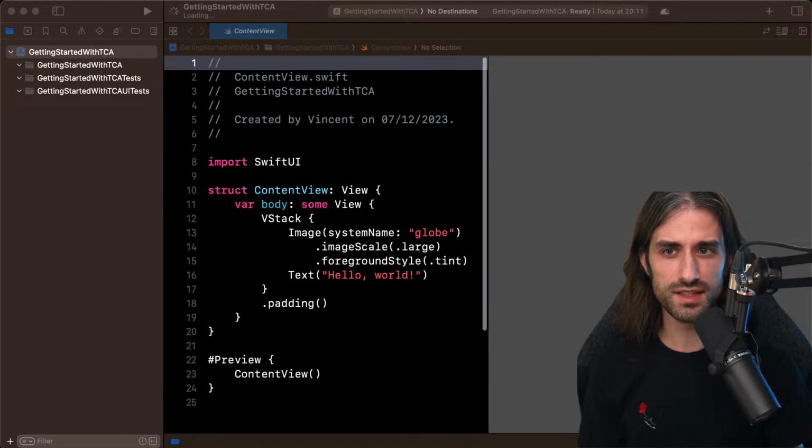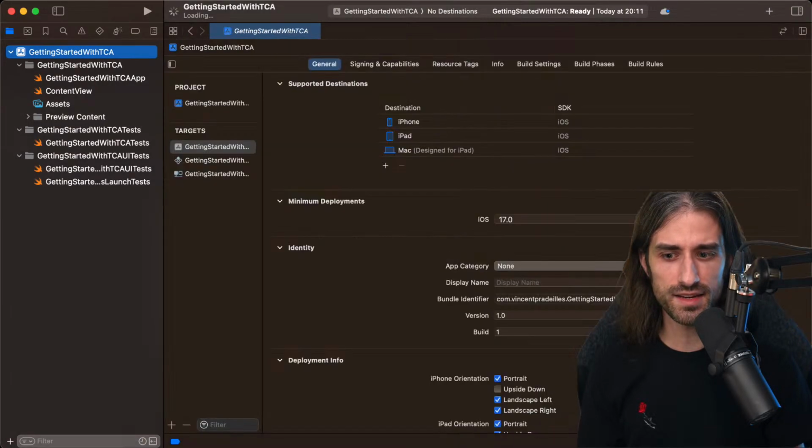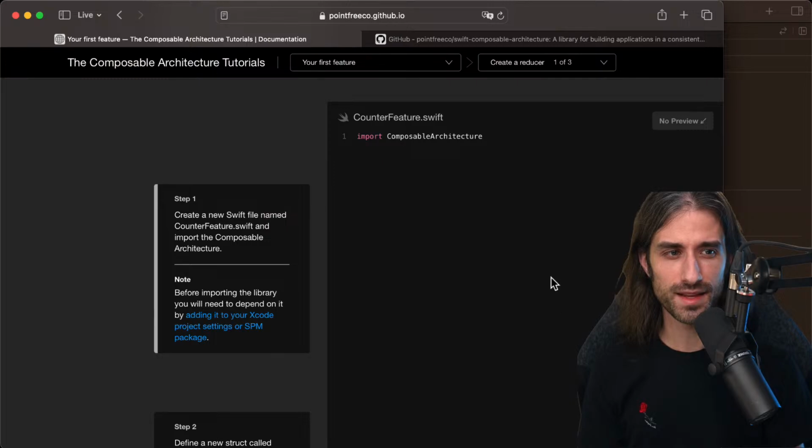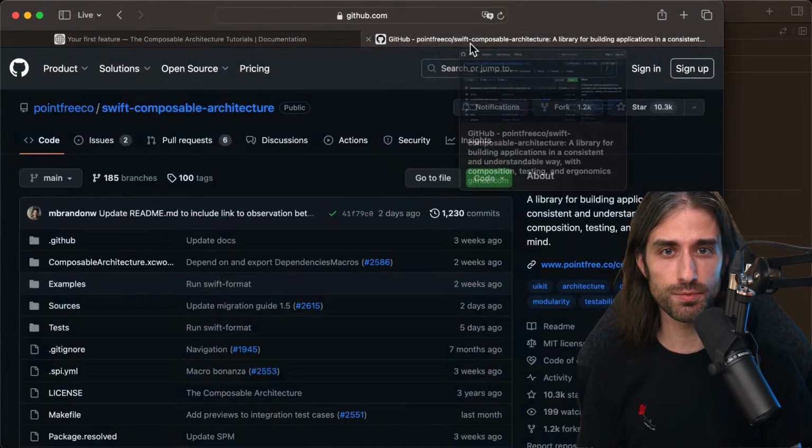Okay, so we have this new project. And if I go back to the tutorial, you can see that the first thing is to create a file and import the composable architecture. This means I need to add the Swift package to my Xcode project.